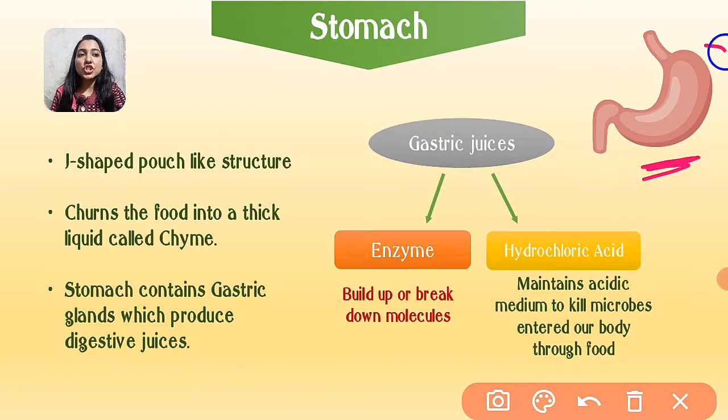After the esophagus, now we will study the stomach. It is a J-shaped structure which churns the food into a thick liquid known as chyme. The stomach contains gastric juices which come from the gastric glands. Those gastric juices include enzymes and hydrochloric acid. Enzymes break down the molecules, that means they help in the digestion of food. And hydrochloric acid maintains an acidic medium so that the microbes which entered our body through the food get killed inside the body, and so those microbes will not infect our body at all.